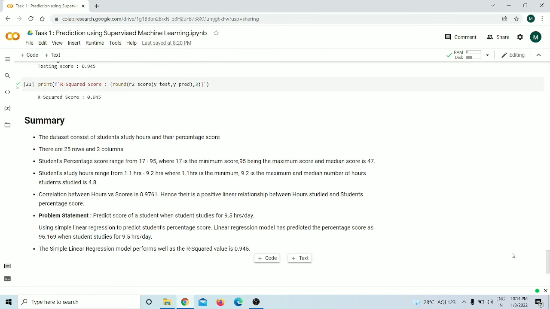And the last, this is a summary I have written based upon the insights that I got by performing the above task. So the final conclusion is, I was successfully able to carry out the prediction using supervised machine learning and was able to evaluate the model performance.